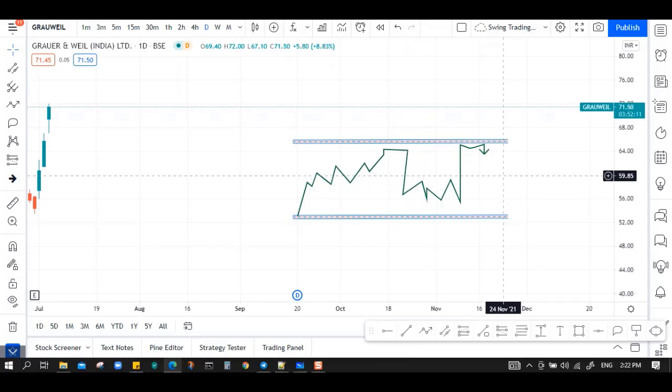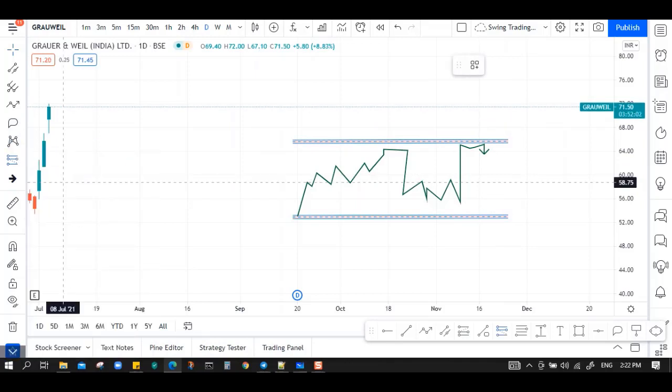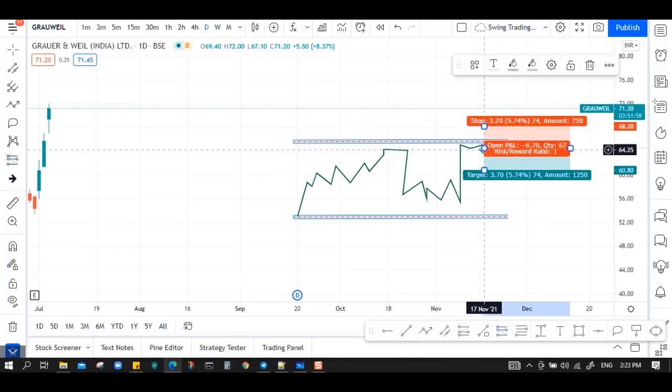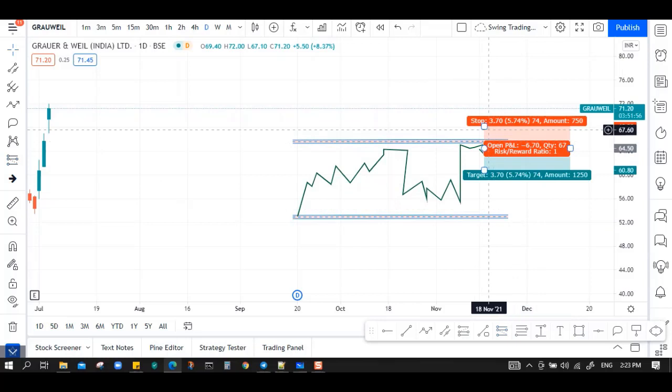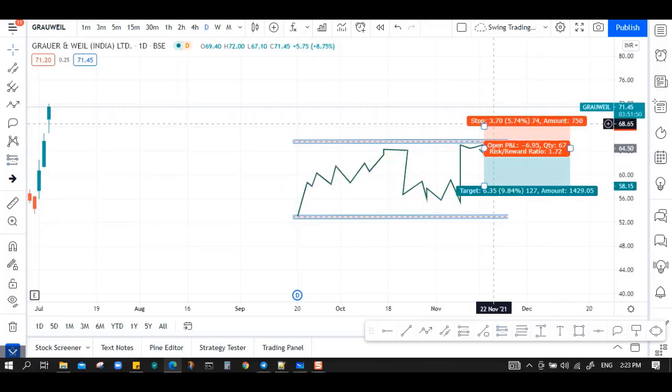In order to calculate the risk reward for this particular trade, you go to the left side menu, take the short position option, select it, and place the entry level. Where is your entry price? Let's say my entry price is here. Now we have to see 1:2 first. If you see here, 3 rupees is my risk and 6 rupees is my target. So this is almost 1:2. My target is twice the stop loss.